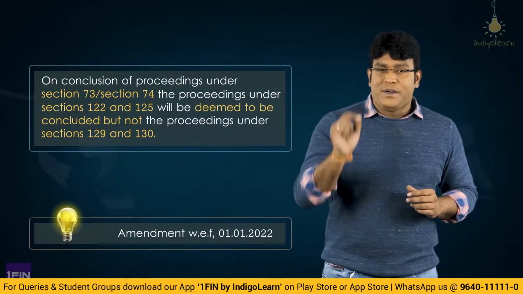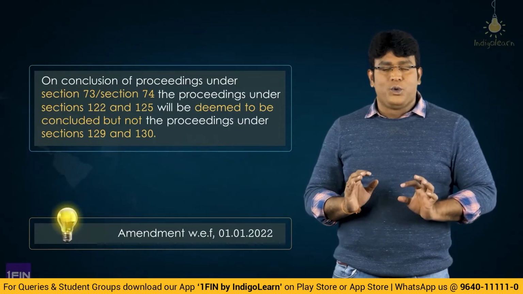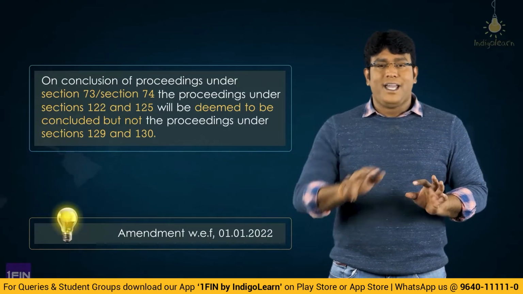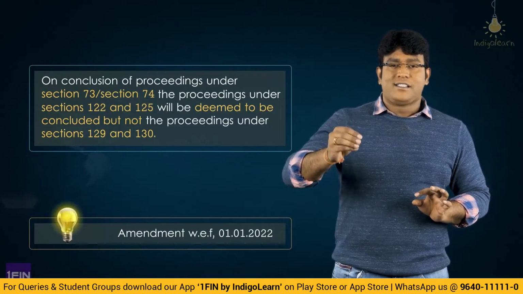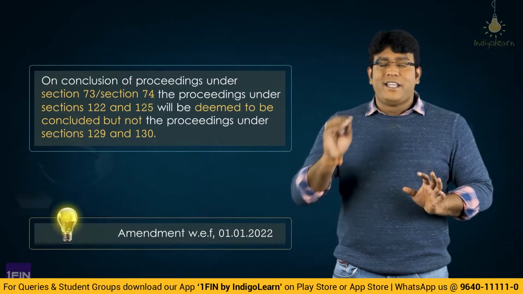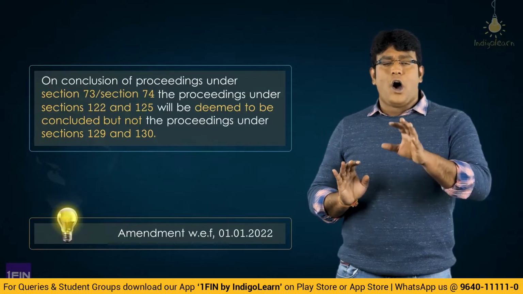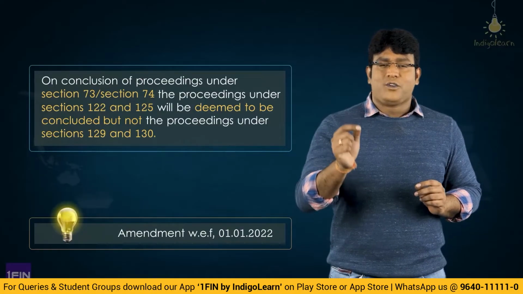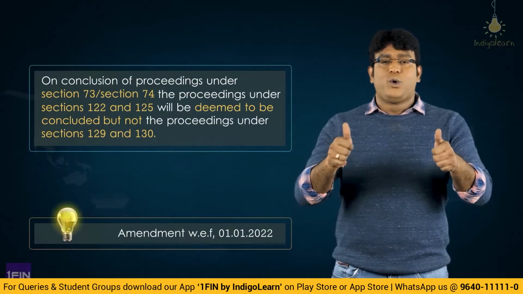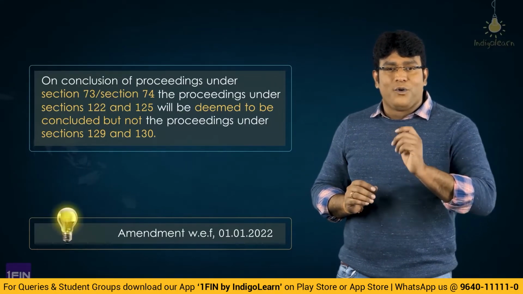This amendment is with effect from 1st of January 2022. So from 1st of January 2022, section 129 and section 130 have been separated from section 73 and 74. So once proceedings under 73 or 74 are concluded, then all the proceedings under section 122 and 125 are deemed to be concluded, but not the proceedings under section 129 or 130. So detention, seizure or confiscation of goods will still continue to hold good even after conclusion of proceedings under section 73 or 74. Yes, one more interesting amendment, my dear friends.